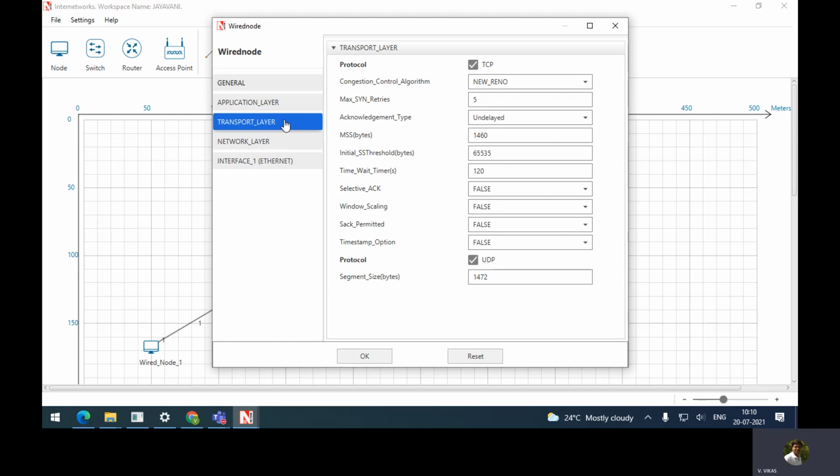Whenever we are using ARP, it is mandatory that you disable TCP. The reason why we want TCP to be disabled is, if you enable TCP, there is no use of ARP. With TCP messages, you won't be able to observe ARP packet exchange. That is the reason we are disabling TCP. Okay, so disable TCP and click OK.